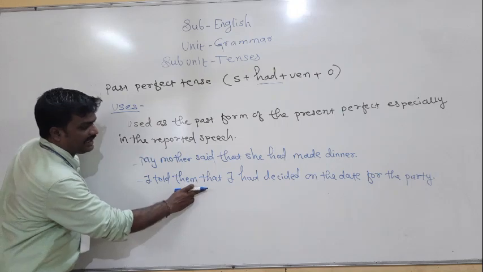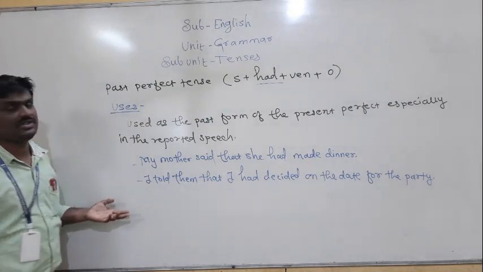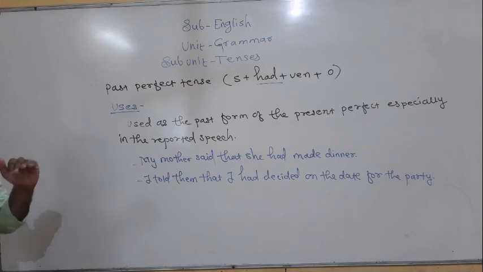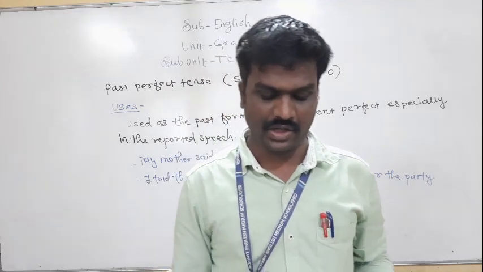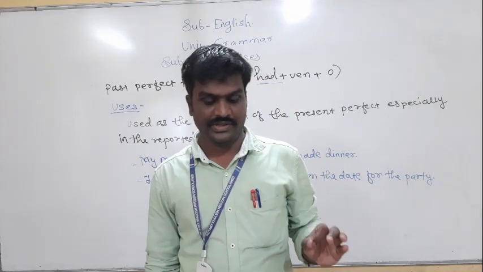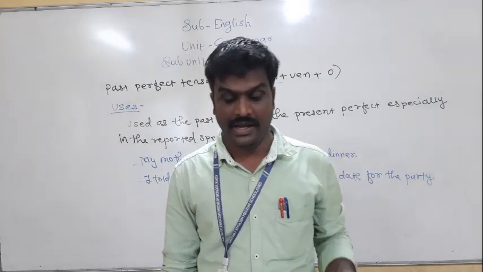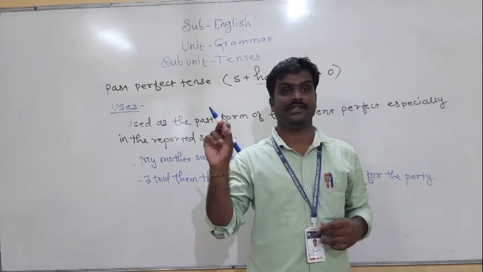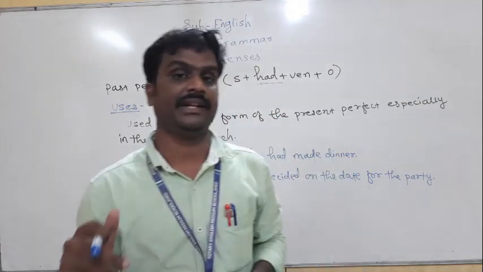I told them that I had decided on the date for the party. To denote such an event, we use past perfect tense. One more point remains: to describe an action that occurred before another action took place in the past. I have explained that point with an example, so you may note down that example in your notebook.